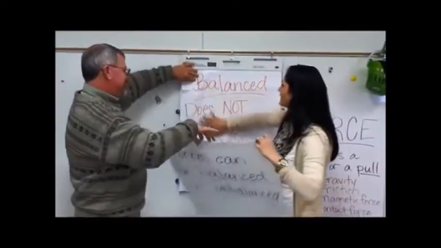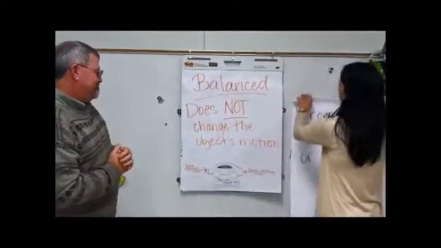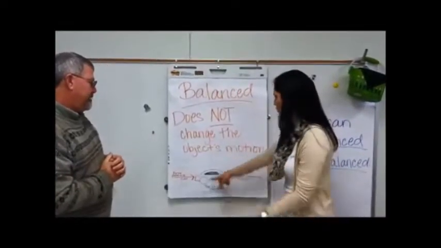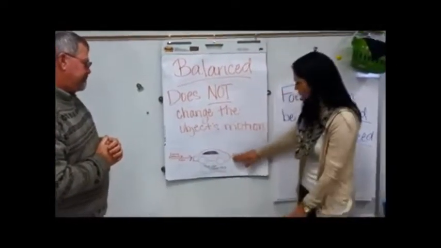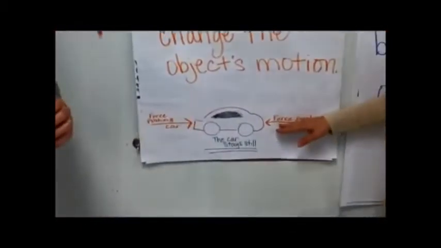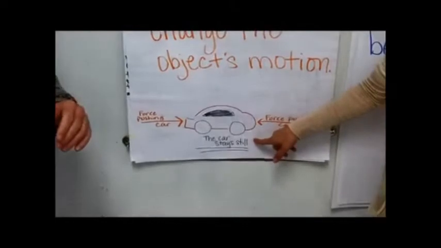So the balanced force does not change the object's motion. The object is going to stay where it is. In this picture we have a force pushing on the car this way, and a force pushing on the car that way. Those forces are the same, so the car is going to stay still.